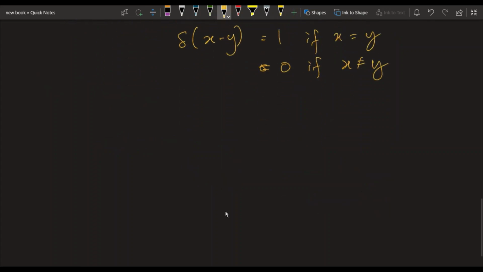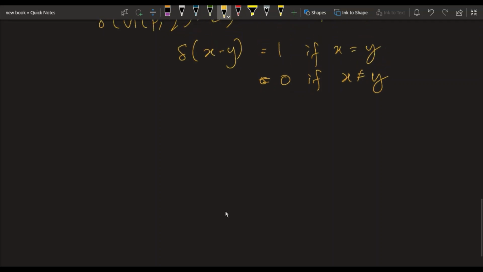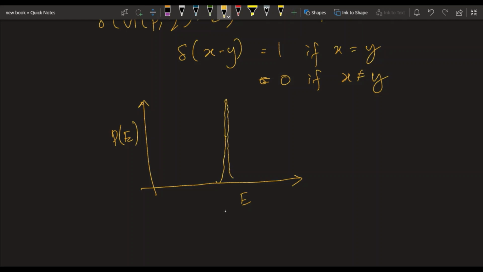So the probability density for a microcanonical ensemble, the probability distribution, goes like this: versus energy. If we plot the probability distribution, it will be like this. It will be a huge peak. So this is how the distribution will look, and this is the delta function.